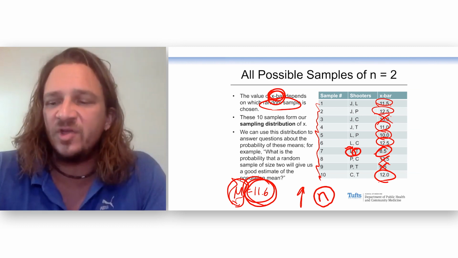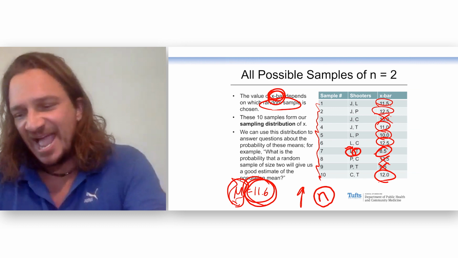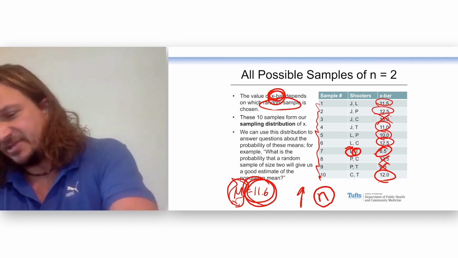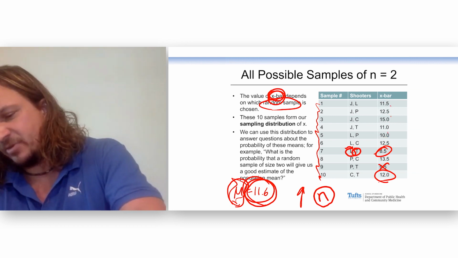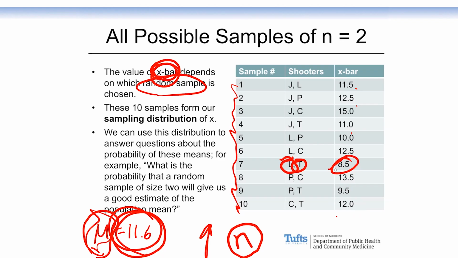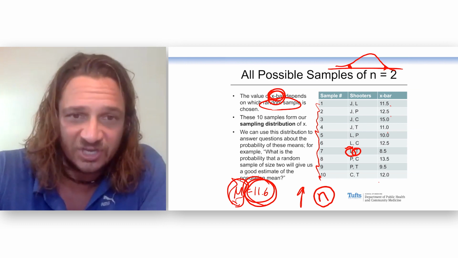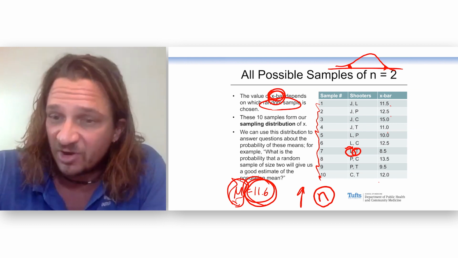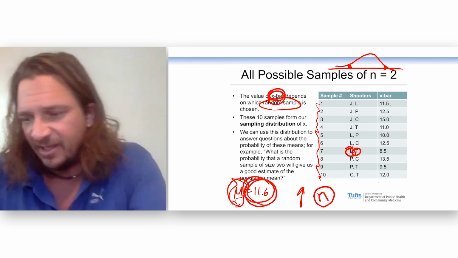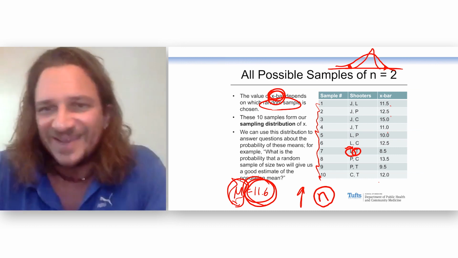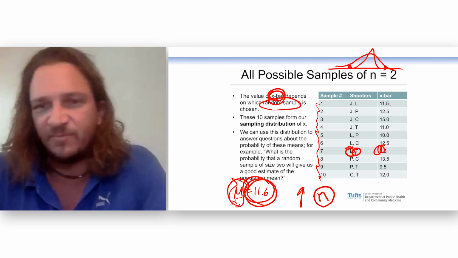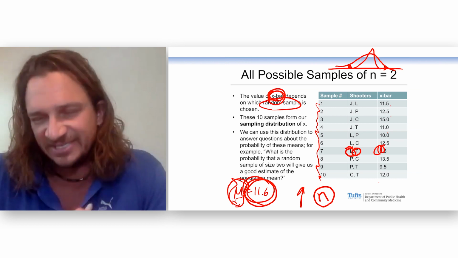So N is going to be really important when we see how spread out these means are. So take a look at this. See these numbers? I can put those numbers in some sort of graph, something like this, from say 8.5 up to 13.5, and so on. That's the sampling distribution. But if I had a bigger sample, say size 3, this distribution would be tighter because that 8.5 would get pulled up a little bit. So this is important, the sample size.